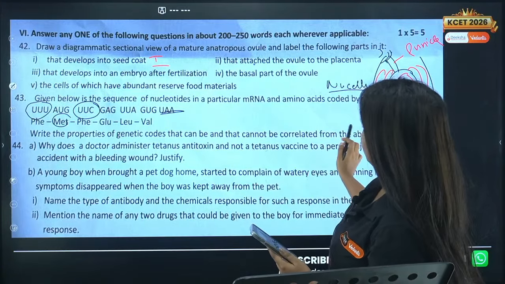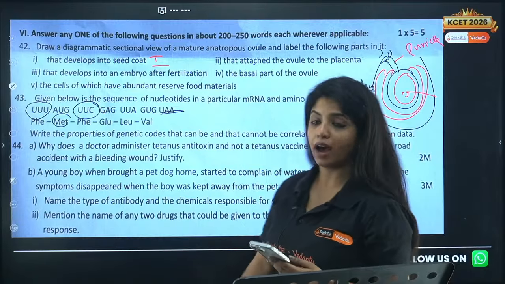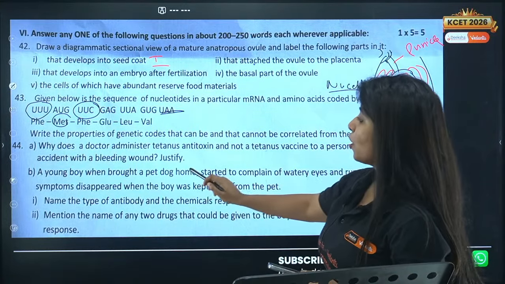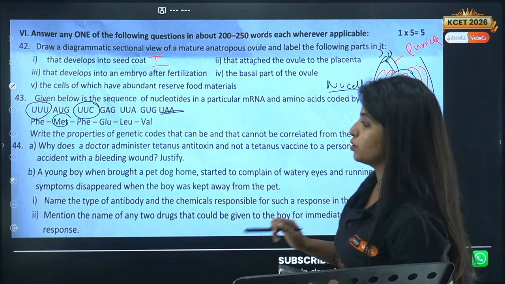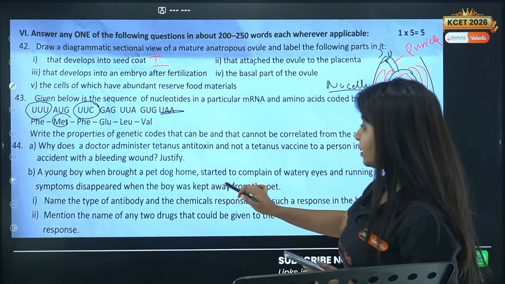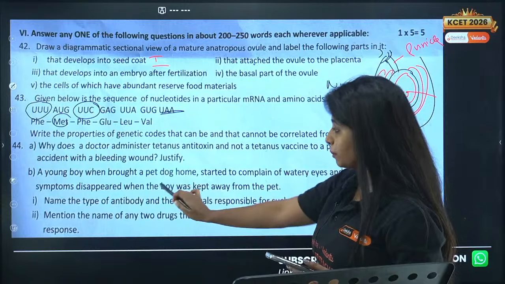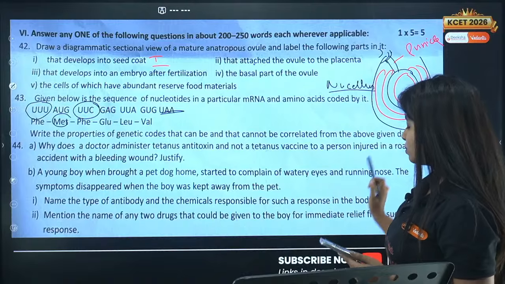Cool. So that can be done, and that's what you have to tell. Now, a young boy, when brought a pet dog home, started to complain of watery eyes and running nose. The symptoms disappeared when the boy was kept away from the pet. Name the type of antibody and the chemicals responsible for such things.